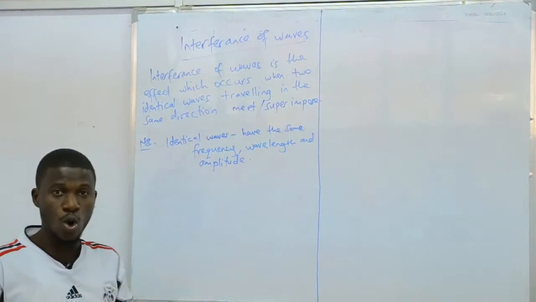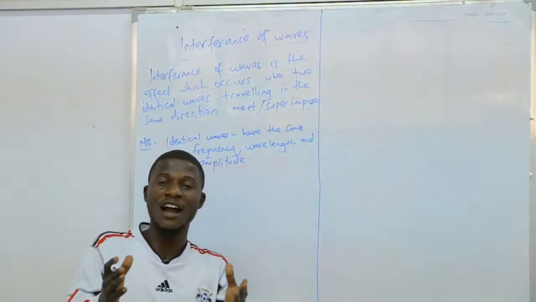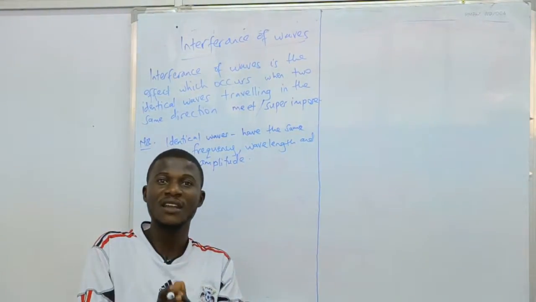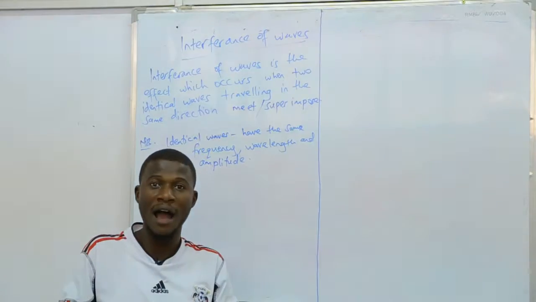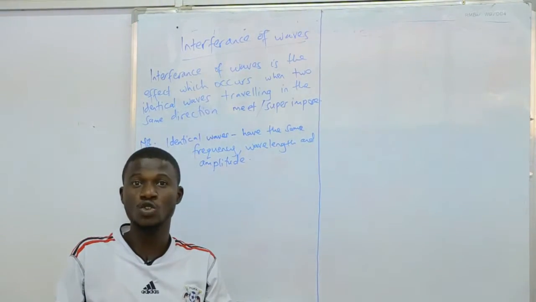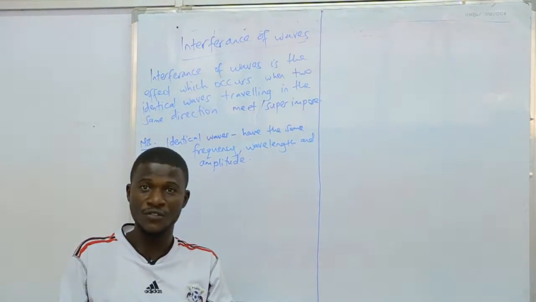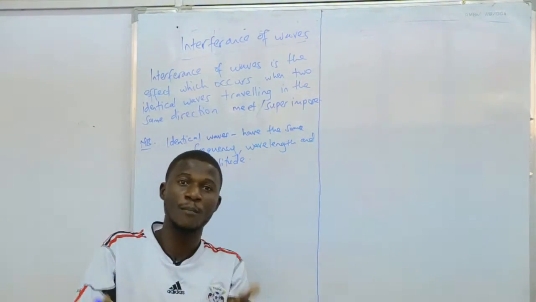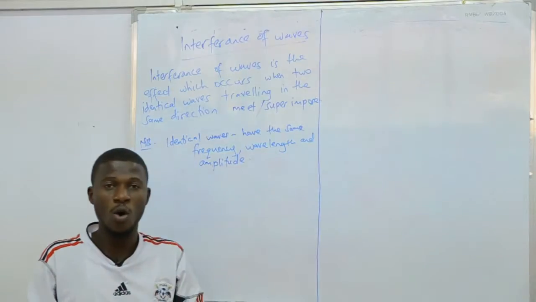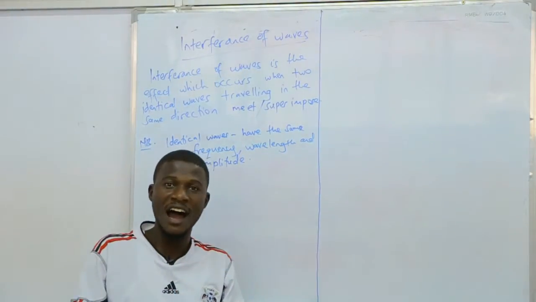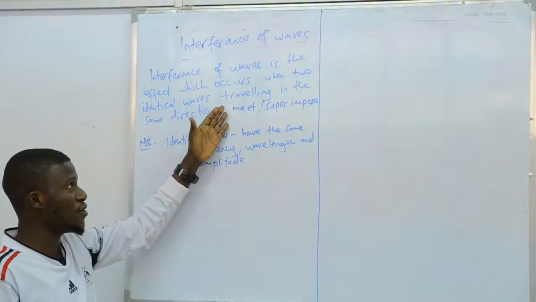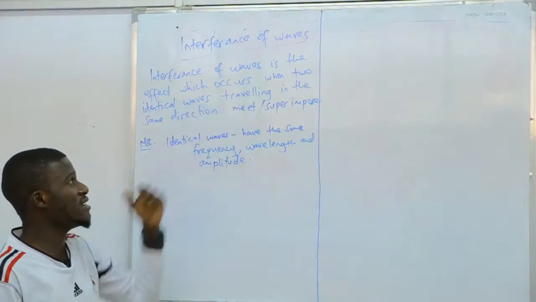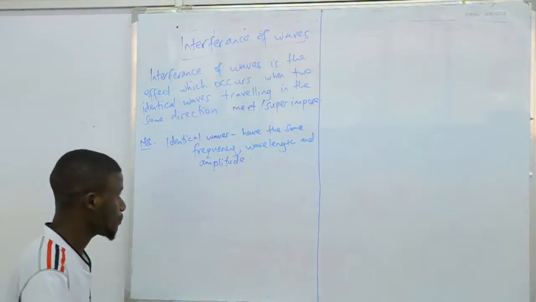You very well know that when waves merge or combine with each other, that is what we term as superimposition. Like when one wave meets another wave, we say that they have superimposed on each other, or they have met each other. So that is the definition of the word interference.